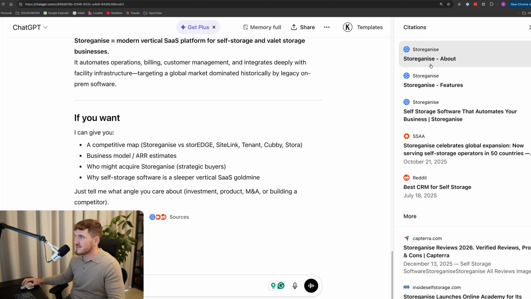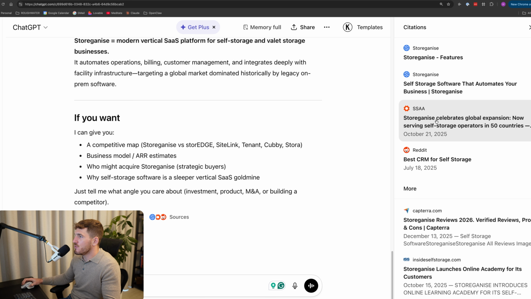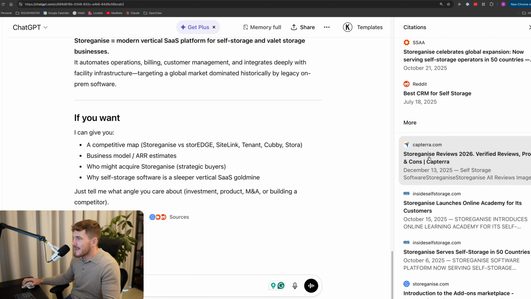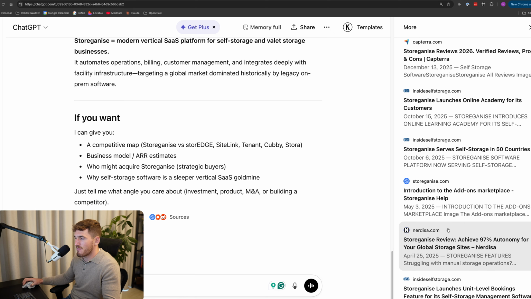So for example, you can see it's pulling from this business's website. So obviously we could just easily edit the business on your own website to change what AI knows about you. But then you can also see that it's pulling from Association here. It's pulling from Reddit, Capterra, and a number of different industry websites.